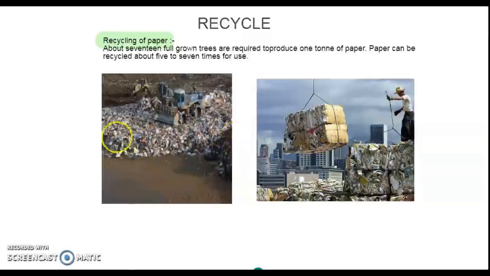Nowadays, the newspapers and many books are made from recycled paper. Paper can be recycled 5 to 7 times. They are being made by using the newspapers and all. They go through many chemical treatments and they use it in making paper. So we should also recycle paper. We should not waste it but use it for something else, or give it for recycling. There are many companies who do this.